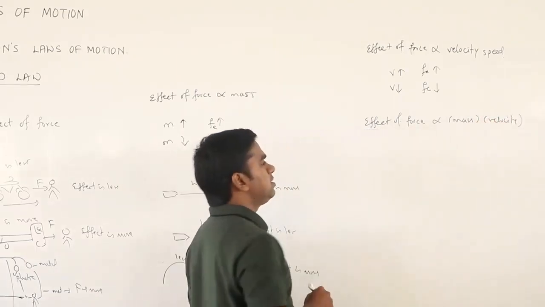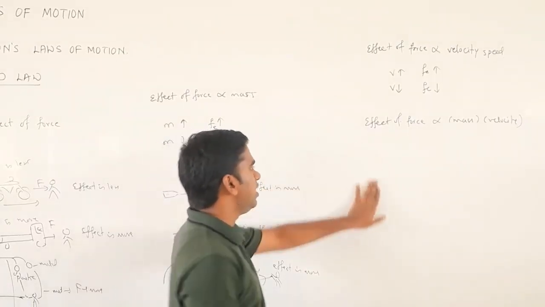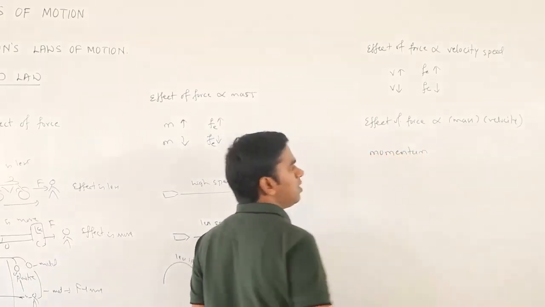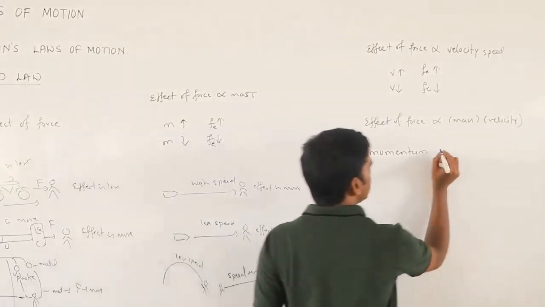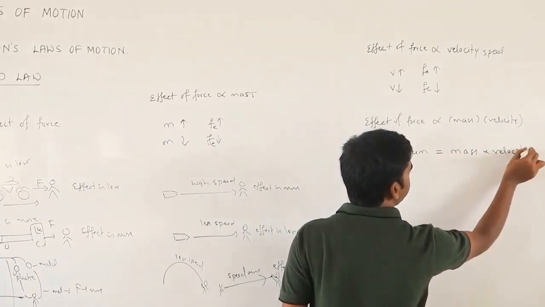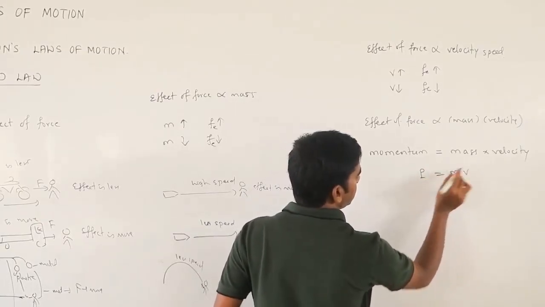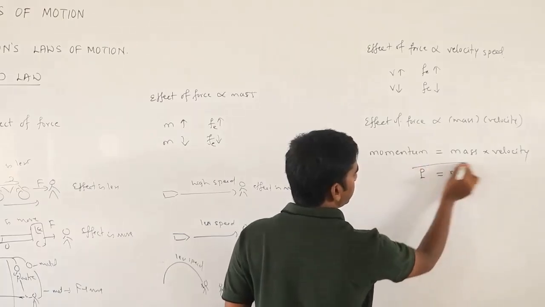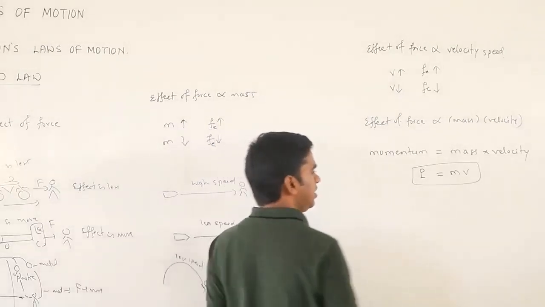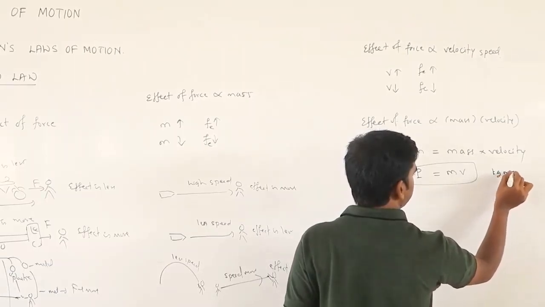So this effect of force, which depends on mass and velocity, is called momentum. So momentum is equal to mass into speed or velocity. The symbol you can write as P equals m into v. Very important, P equals m into v. Momentum equals mass into velocity. The unit: mass is in kg, velocity is in meter per second.